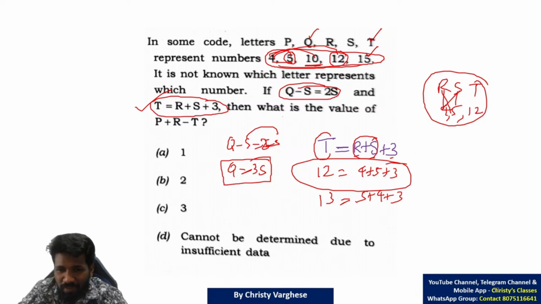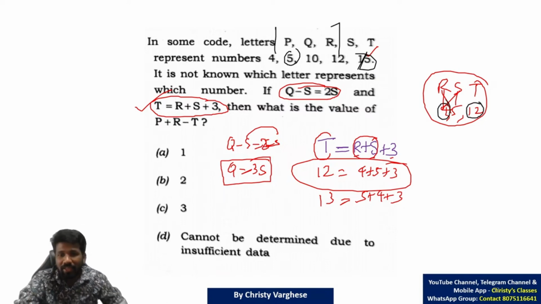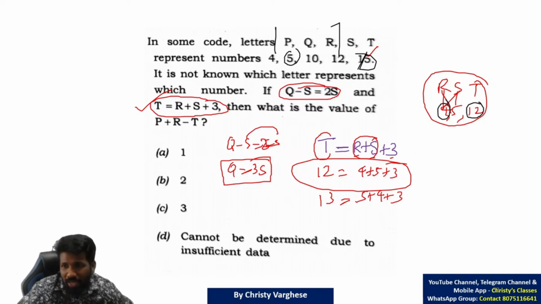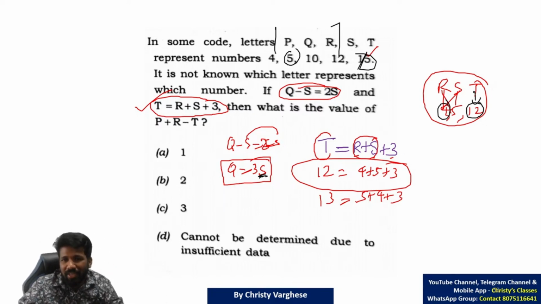Q should be 3 times of S means from this data, which number is 3 times of another number. You can see 2 pairs. 15 is 3 times of 5. That is a pair. 12 is 3 times of 4. But 4 is already taken and 12 is already taken by T, so you cannot take those numbers anymore. S can be 4, but then Q will be 12, and 12 is not available. That means the 4 and 12 possibility you don't have to consider.